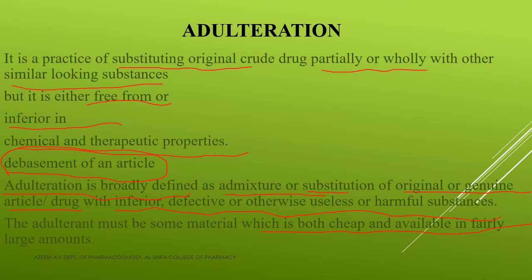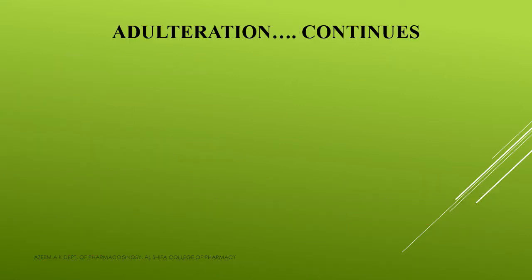Clear? And the adulterant must be some material which is both cheap and available in fairly large amounts. Clear? Now, the substances which are used for doing adulteration are known as adulterants. Now, what do we mean by adulterant? So an adulterant is a substance which is used for doing this adulteration. So that is all we have in this part. Now, it should be continued like this.